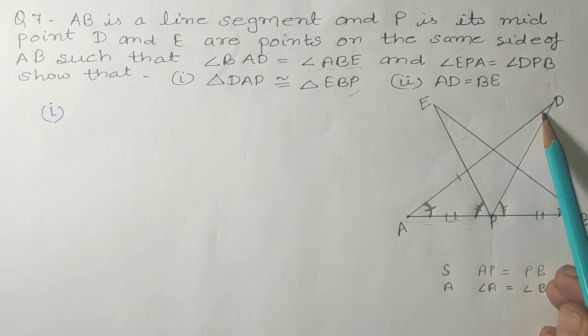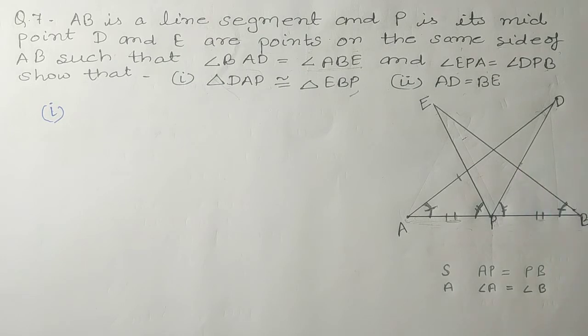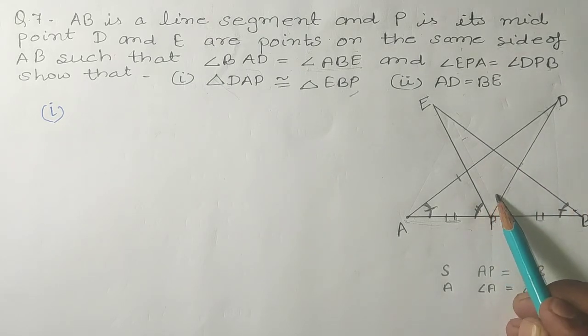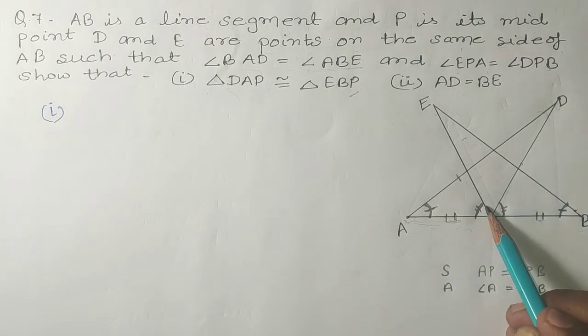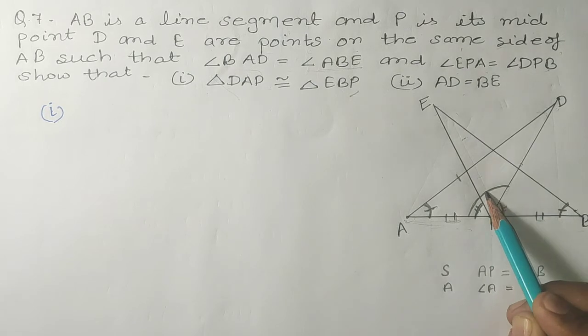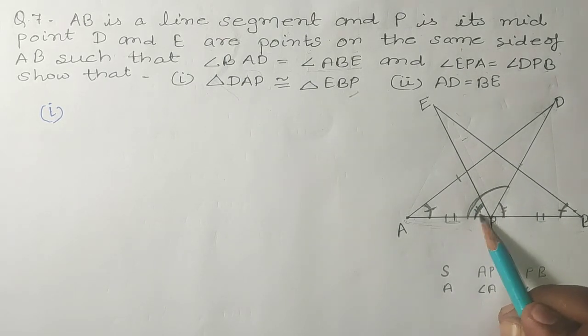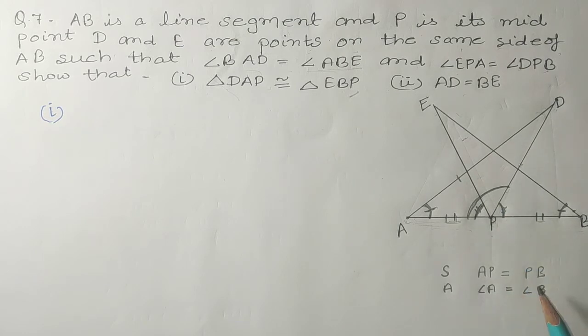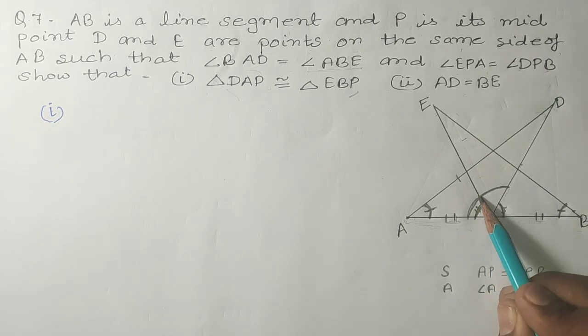There is no information about this side, no information about this angle, no information about this side. So what can we use? We can use this angle.